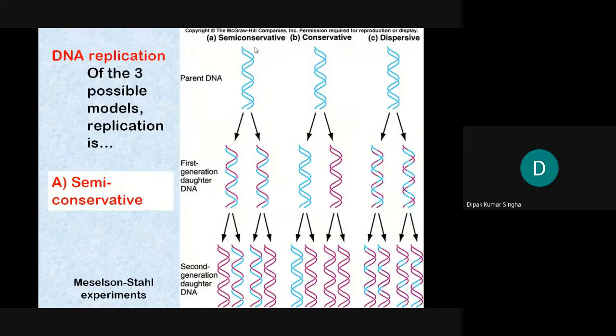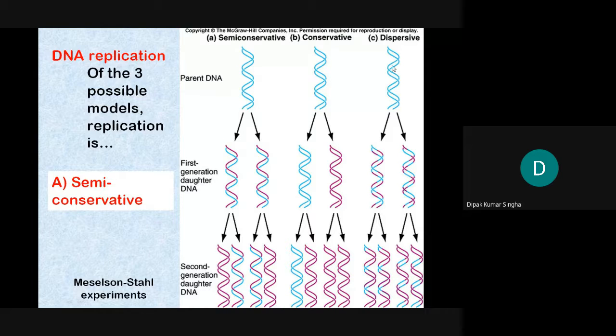Look, in the case of semi-conservative, conservative and dispersive replication. What is semi-conservative? Here the two strands are blue. In the first generation, one strand is blue and another is brown. In the conservative model, all are blue in one molecule, and the other is totally new. That's why it is called conservative: the same thing is copied. But here one strand is blue, one strand is brown. That's why it is called semi-conservative.